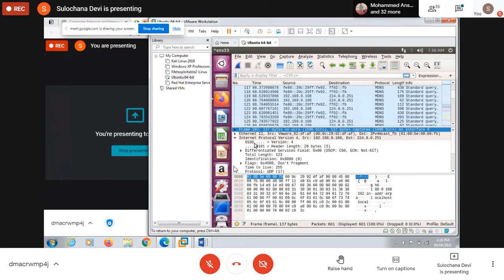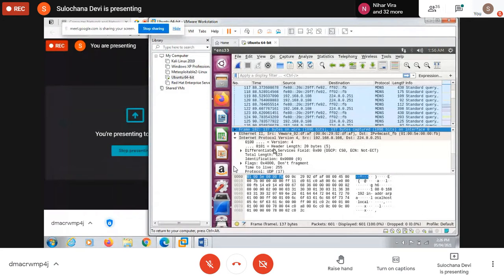So you see that first value, if you remember that header format. The first value is version, 0100. It means we are using version 4. The next is header length. Here we are using 20 bytes. So 20 bytes is the minimum, and 60 bytes is the maximum.